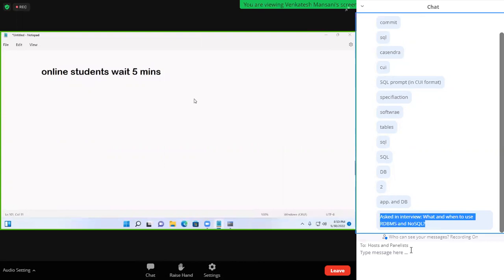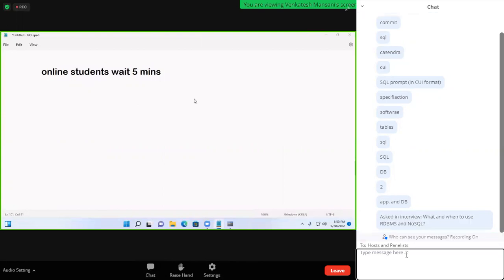RDBMS, NoSQL also is there. NoSQL means no need to write SQL queries. MongoDB is there. Relational database management system, ODBMS, so many concepts are there. That you'll learn in the database class.